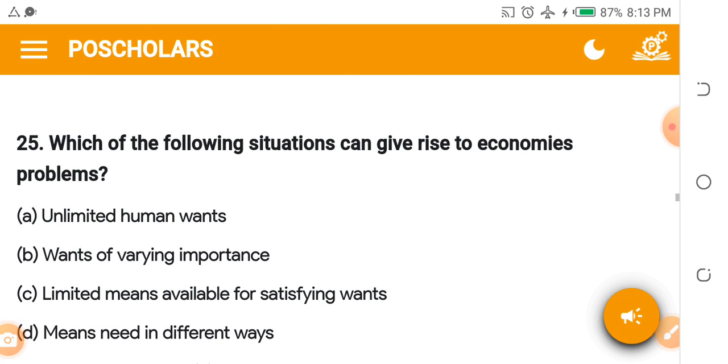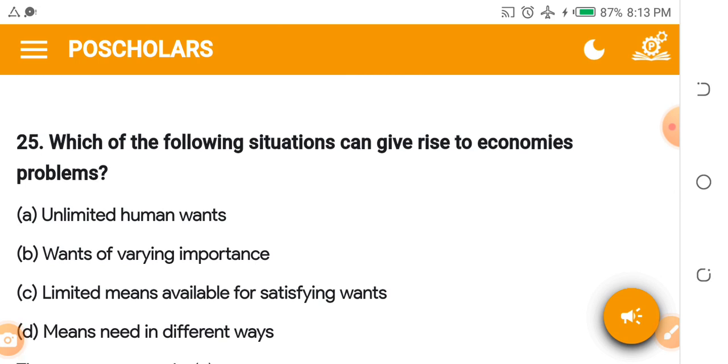Okay, let's move on. Which of the following situations can give rise to economic problems? A, unlimited human wants. B, wants of varying importance. C, limited means available for satisfying wants. D, means used in different ways.